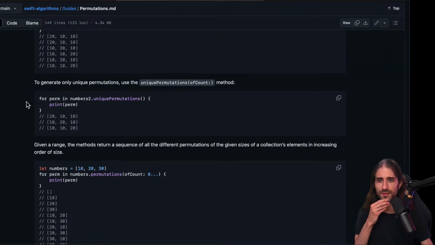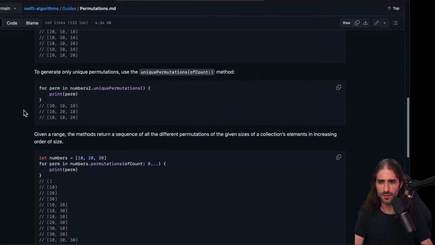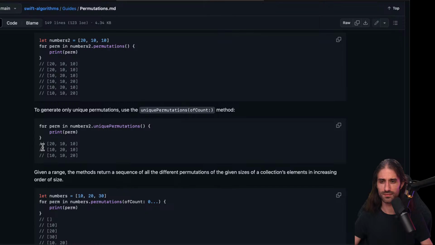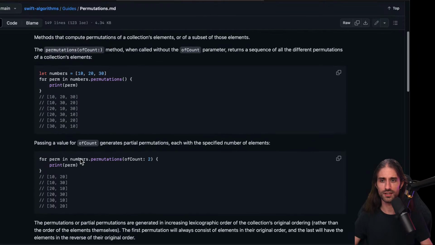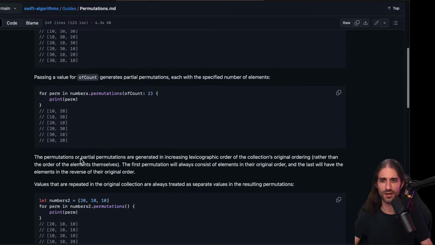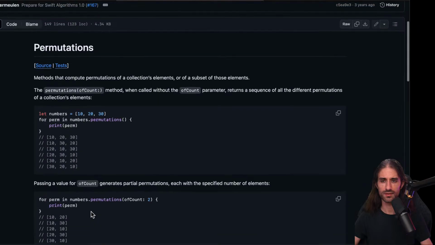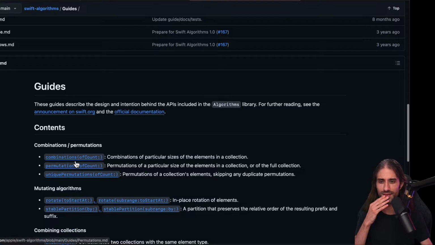And here they say to generate only unique permutations, use the unique permutations method. So now I'm wondering what's the difference between the unique permutations and the combinations. What's the difference between the two of them, actually? Because here, yes, there are only 3 unique permutations. Let me reopen the combinations.